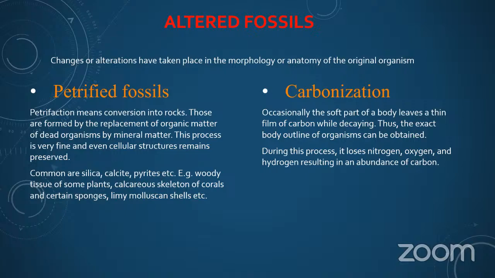Those are formed by the replacement of organic matter of dead organisms by mineral matter.